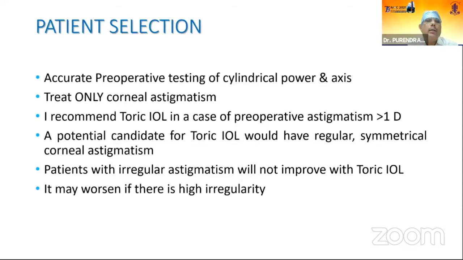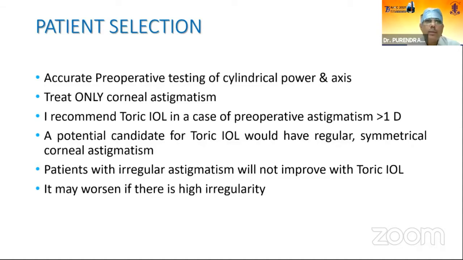Coming to accurate pre-operative testing of cylindrical power and axis, this is the most important thing. One should remember that we have to treat only the corneal astigmatism. Many times I have seen a patient come with 3 or 4 diopters of astigmatism on refraction, but on doing topography or keratometry, we see that the corneal astigmatism is not that much.